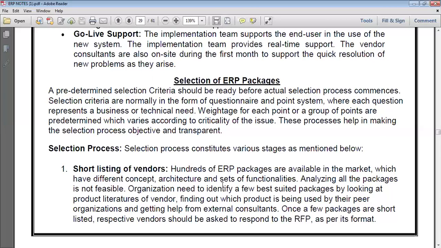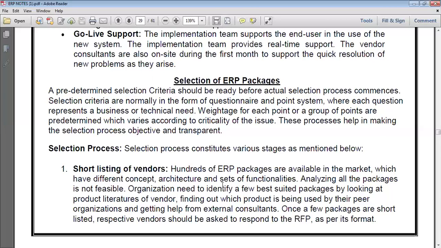So now we are shortlisting of vendors. How do we shortlist? Available in the market are applications with different concepts, different architecture, different design, and different sets of functionalities. Analyzing all the packages is not feasible.